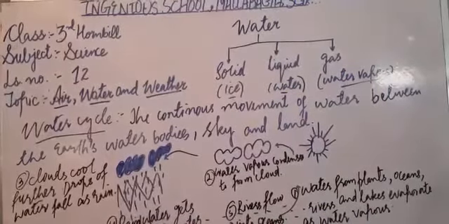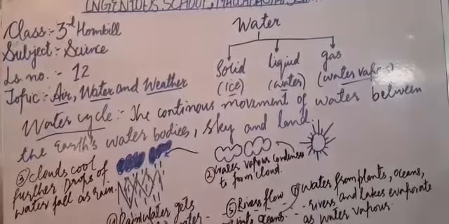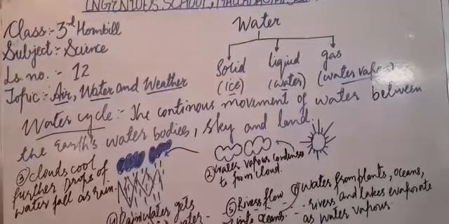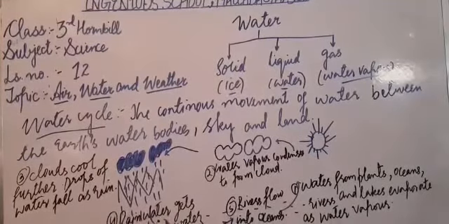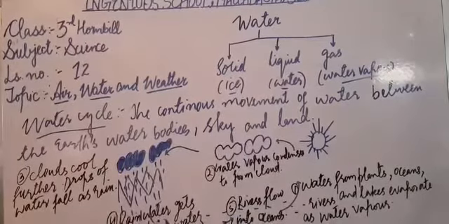Have you got it? This is the continuous movement of water between the water bodies, sky and land. So this was all about the water cycle. Now, what is the importance of this water cycle in nature?